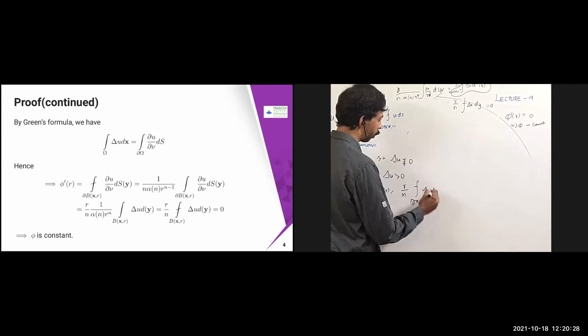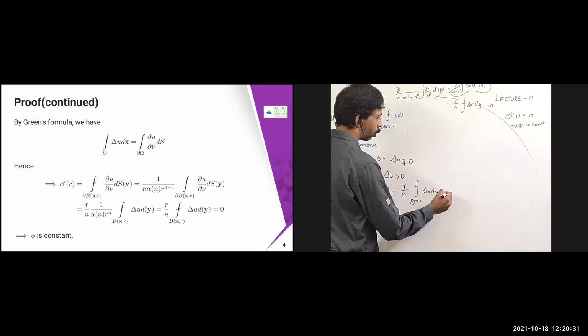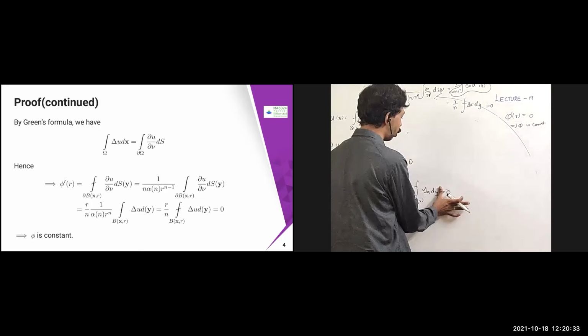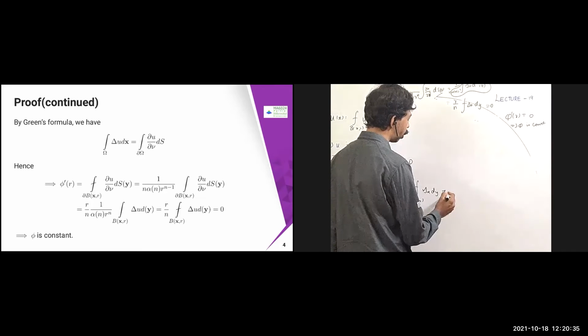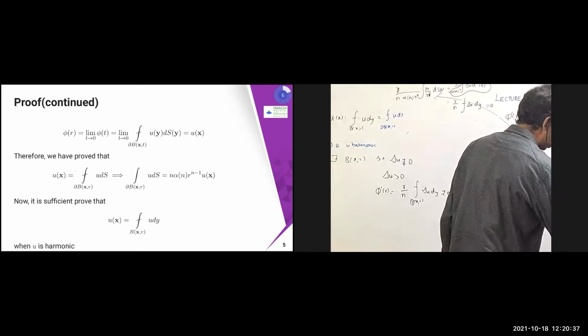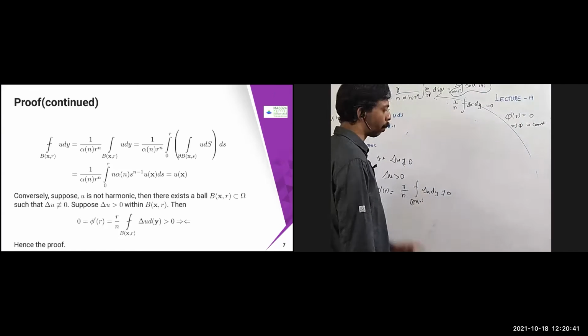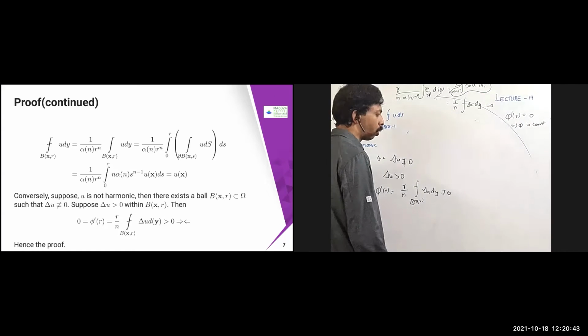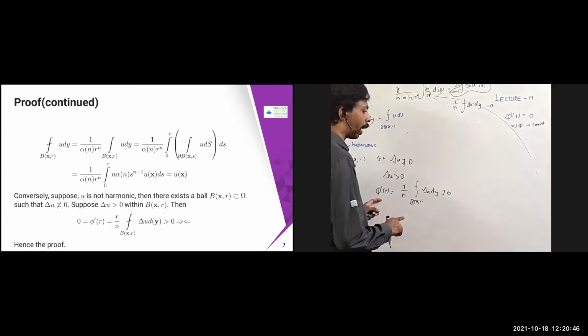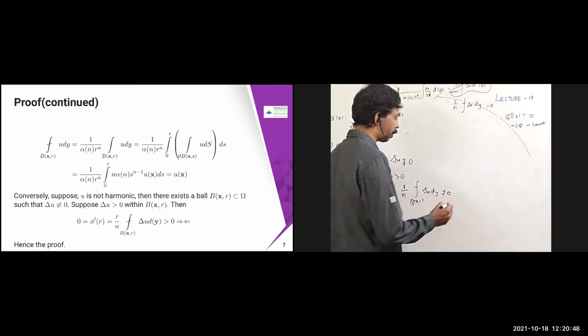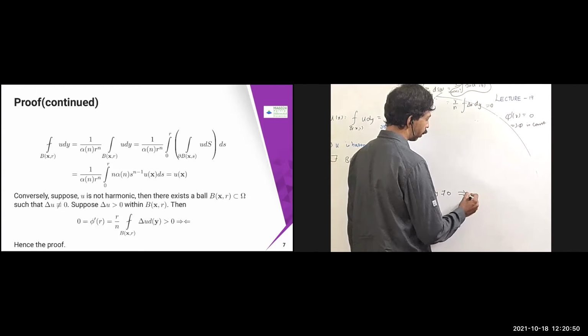But del u is greater than 0, therefore this is going to be greater than 0, or at least not equal to 0. So pi dash of r is not going to be constant. That means it is a contradiction.